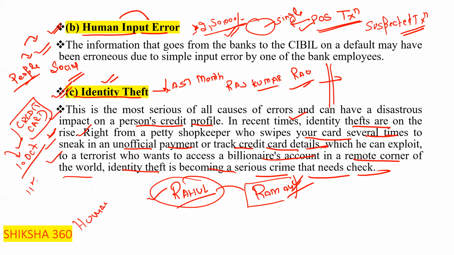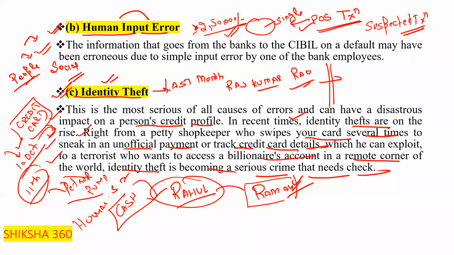On the 11th of October, the customer will either visit a petrol pump or a shopping mall. They will swipe the card at that place and take the cash from there by giving some charges. So these things are happening on a daily basis.